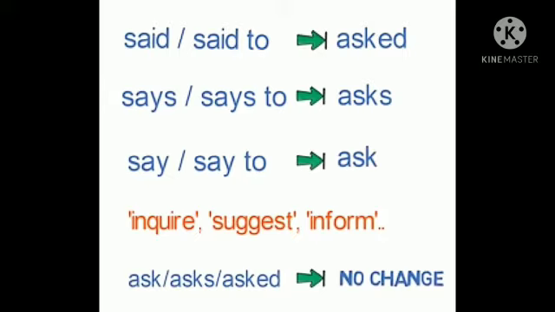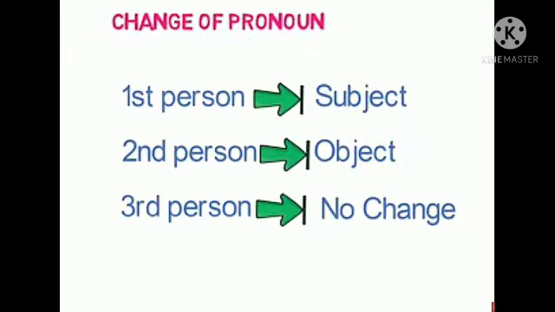Said or said to is changed to asked, says or say to is changed to ask. We can also use enquire, suggest, inform. If the reporting verb is already ask or asked, then there is no change.